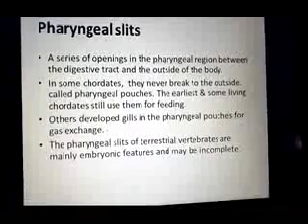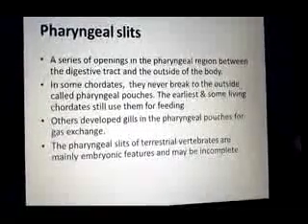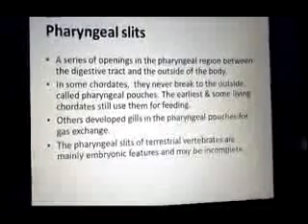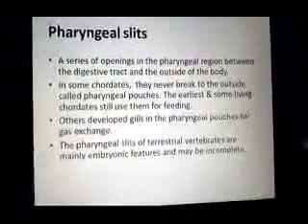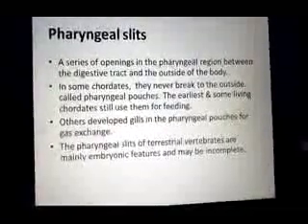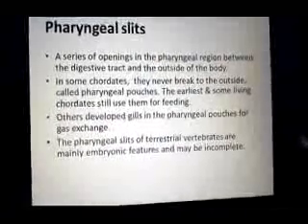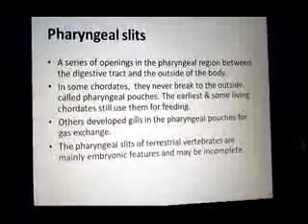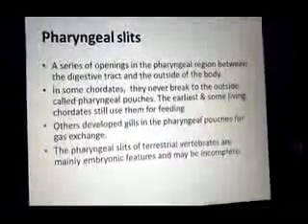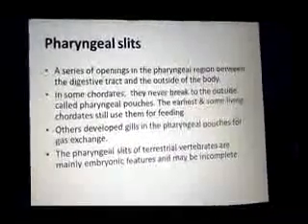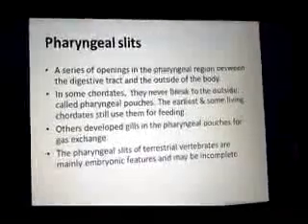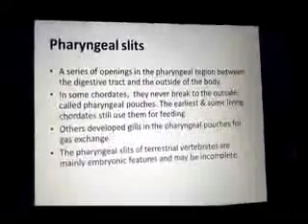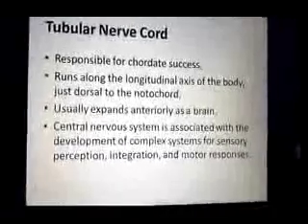These pharyngeal slits appear in the embryonic condition during development, and in adults they are modified and developed into other structures. As in the case of human beings, these gill slits develop into the tonsils and the thymus glands. So these gill slits or gill pouches change into different structures in adult vertebrates.